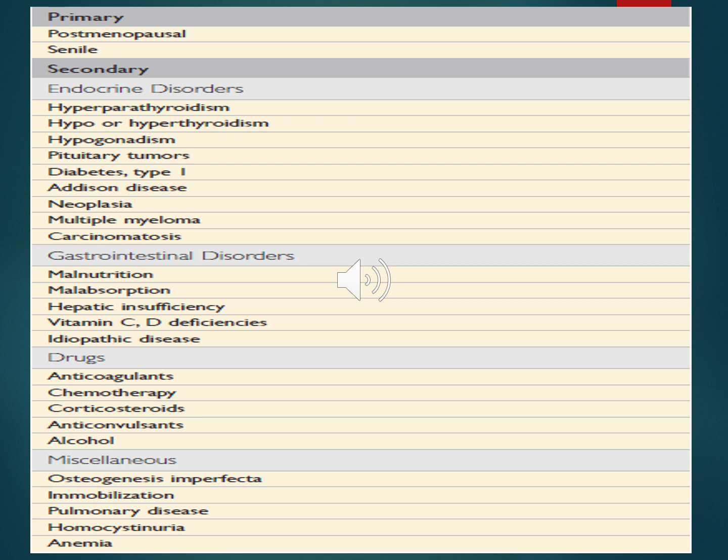Of the gastrointestinal disorders: malnutrition, malabsorption, hepatic insufficiency, vitamin C and D deficiencies, and idiopathic diseases. Drugs that are known to cause secondary osteoporosis include anticoagulants, chemotherapy, corticosteroids, anticonvulsants, and alcohol. Other causes include osteogenesis imperfecta, immobilization, pulmonary diseases, homocystinuria, and anemia.